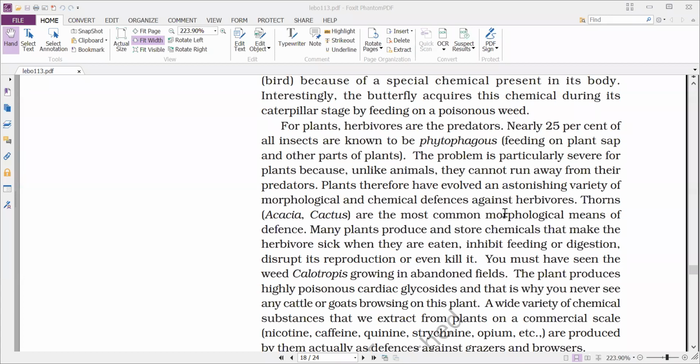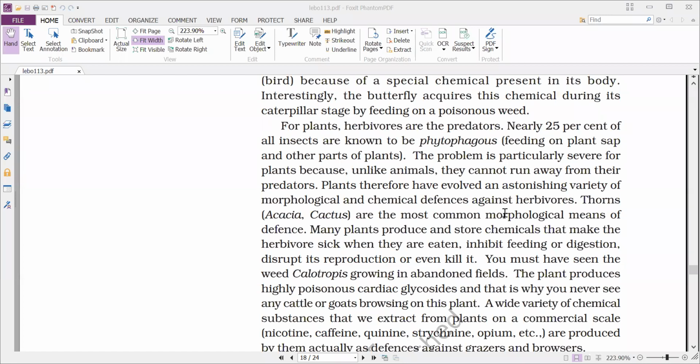You must have seen the weed calotropis growing abundantly in fields. When you go to a field, you will find certain plants, and when you cut the stem or a leaf, you will find a white fluid emerging out of that plant. That milky white substance, called latex, is produced by that plant. That is nothing but calotropis. You can see this calotropis.